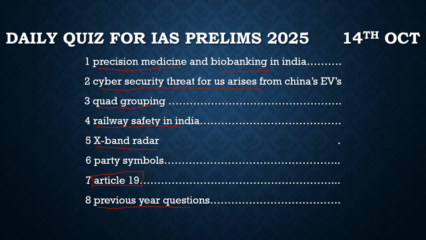Then another article is about party symbols. It basically talks about when a party breaks into two groups, to which group the party symbol should go, and who is going to make the decision. It is the Election Commission of India that is going to make the decision. And with respect to the decision, the Supreme Court has made some guidelines. For example, it has given three guidelines.